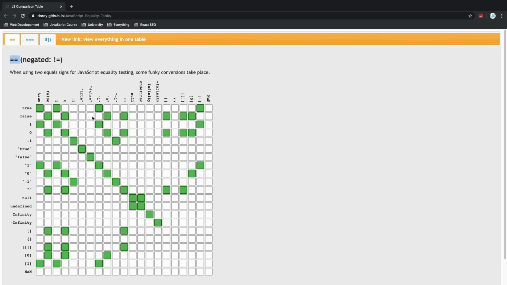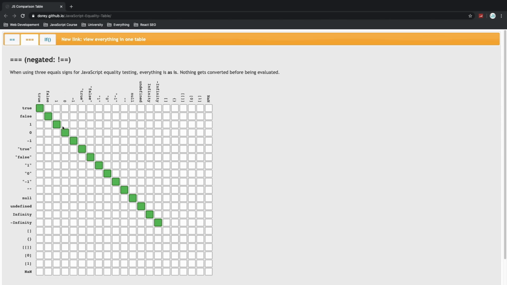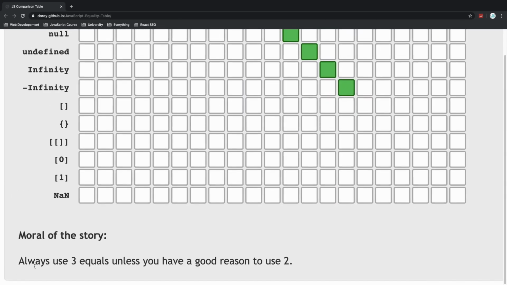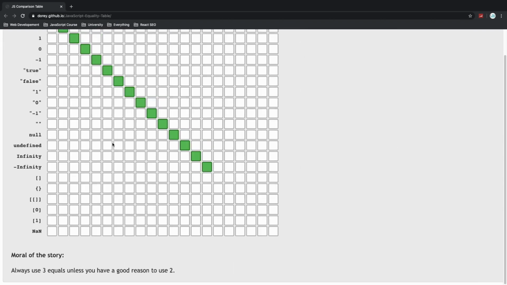That's with the double sign. As you can see, with loose equality, we get these green boxes all over the place. They are unpredictable. But if we switch to strict equality, right there at the top, we get this nice predictable line. So, what's the moral of the story? Right there at the bottom corner. Always use triple equal sign or strict equality.